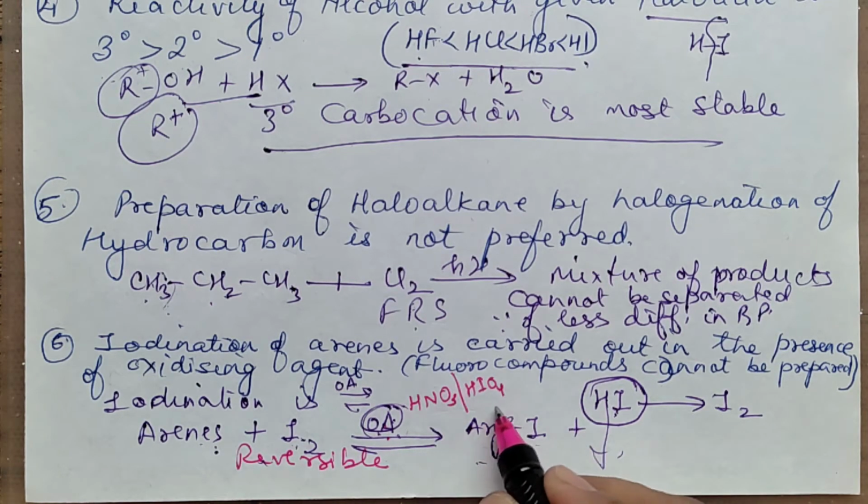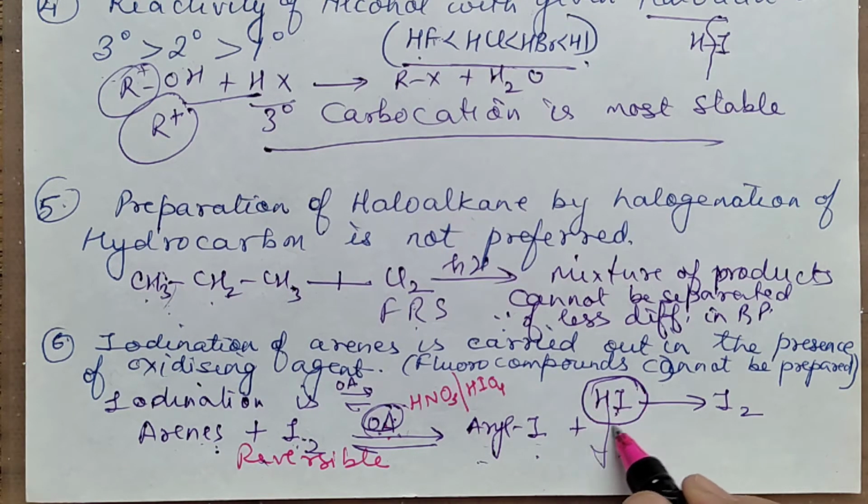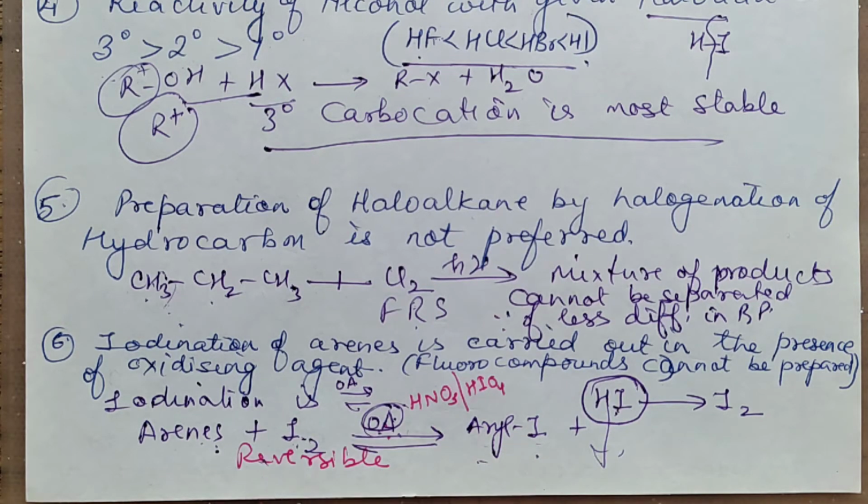This oxidizing agent will oxidize this HI to form I2. In a way, it is removing the product and increasing the reactant. When you remove the product and increase the reactant, as per Le Chatelier's principle, the equilibrium will shift in the forward direction. So you will get more products.